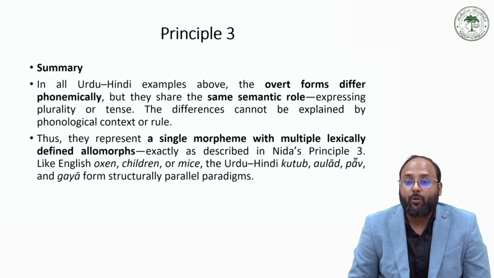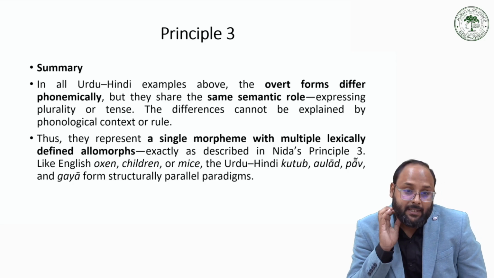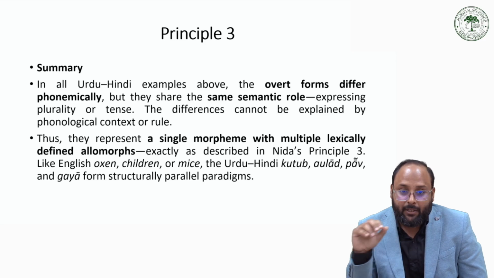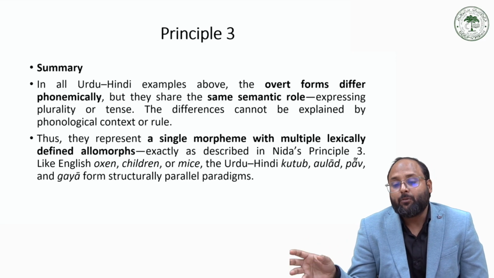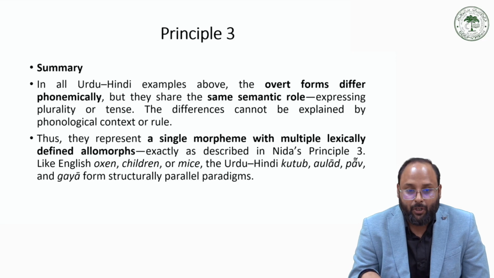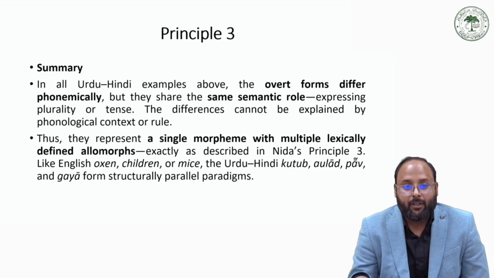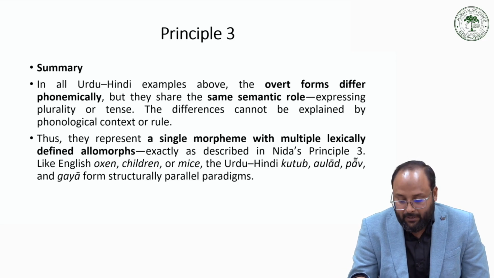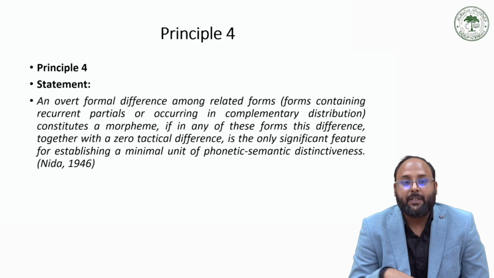The variation is not rule governed, but it is lexically conditioned, meaning these allomorphs are lexically conditioned. Like kitab becomes kutub, walad becomes aulad; ox becomes oxen, child becomes children. These are examples of principle three.